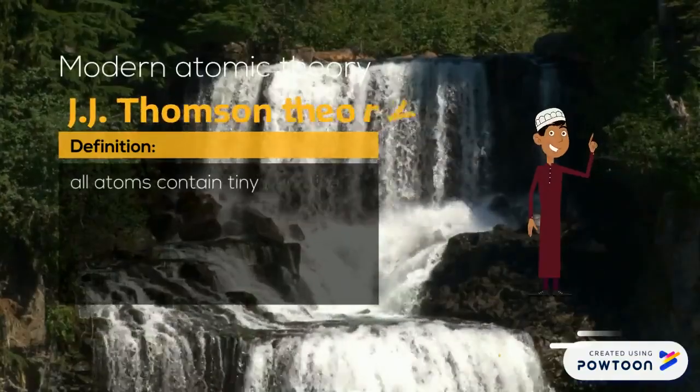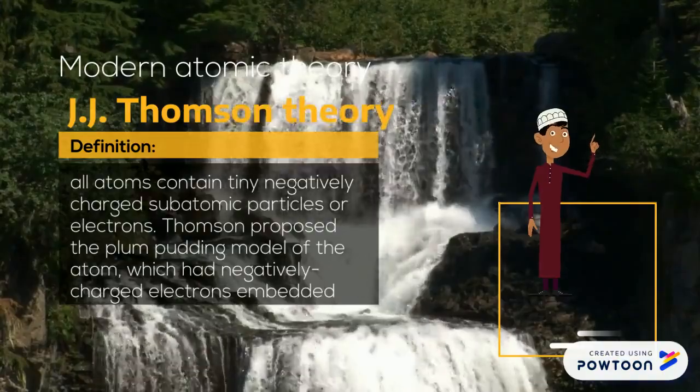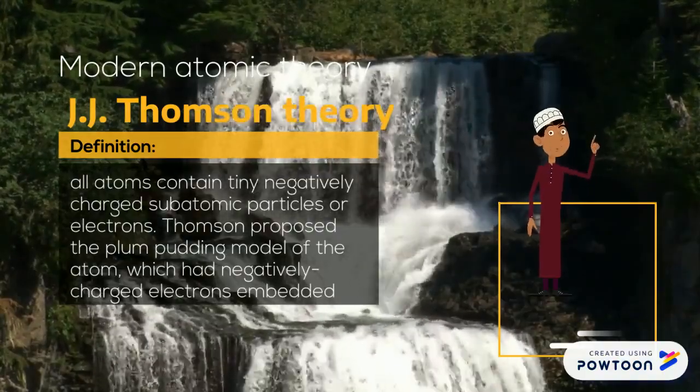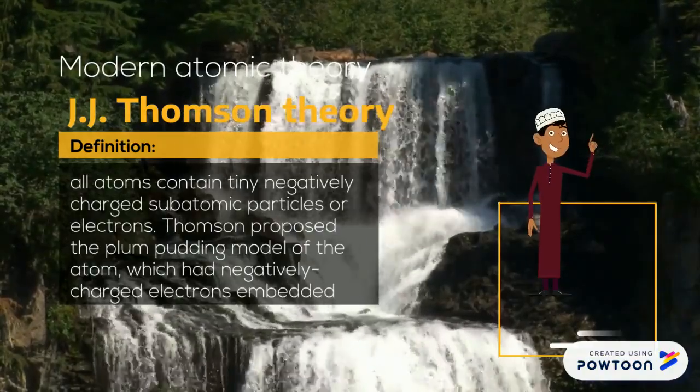J.J. Thomson Theory. All atoms contain tiny negatively charged subatomic particles, or electrons. Thomson proposed the plum pudding model of the atom, which had negatively charged electrons embedded.